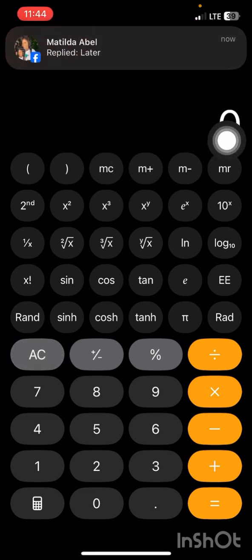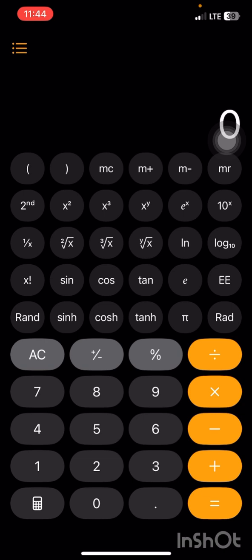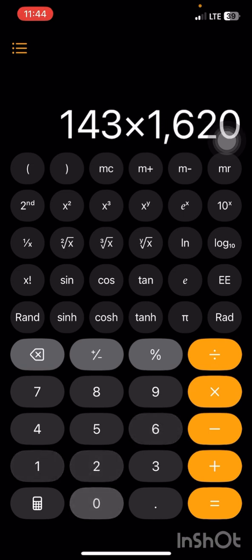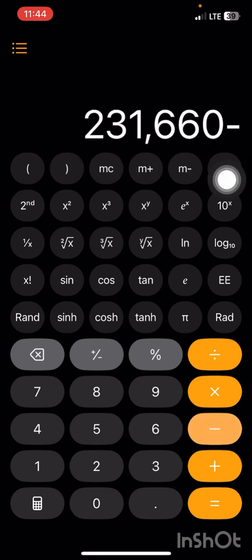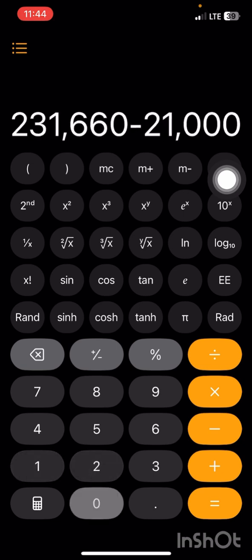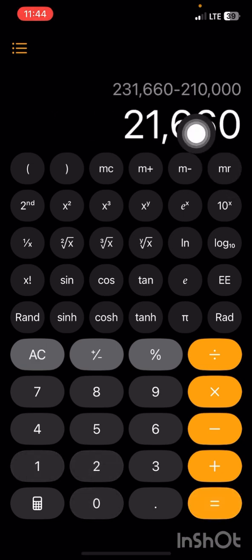Now, after everything, you got $143, right? And then you'll be selling it for 1,620 naira. Now, by the time you sell for 1,620 naira, that will be 331,660 naira. By the time you take out your initial capital of 210,000 naira, you would have made 21,660 naira for yourself as profit.